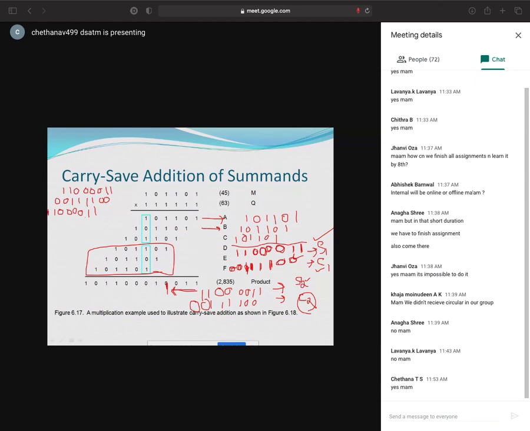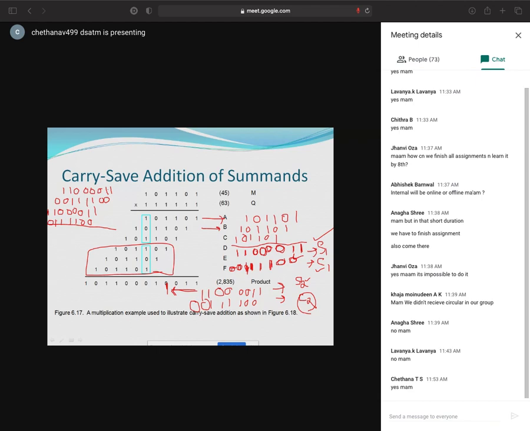Okay, after this you have to take your carry 2. What is carry 2? 0, 0, 1, 1, 1, 1, 1, 1. Okay, so 4 ones, then 0, 0, 0. So one more 0 is here. Then you have to add.